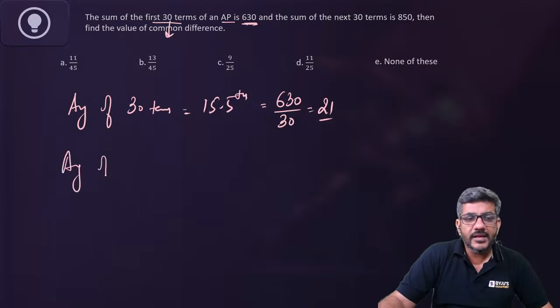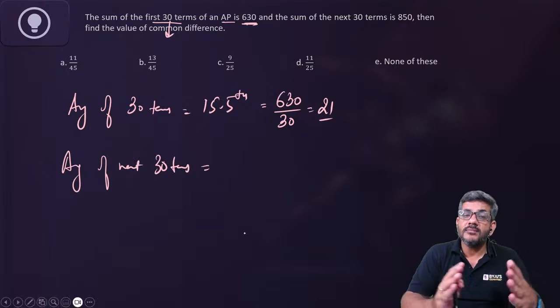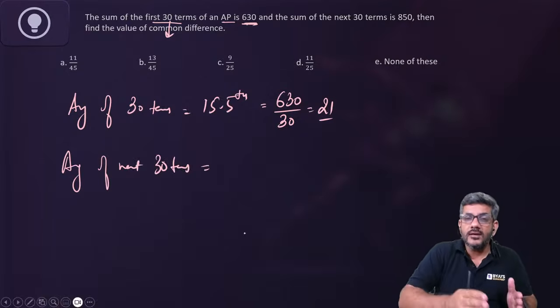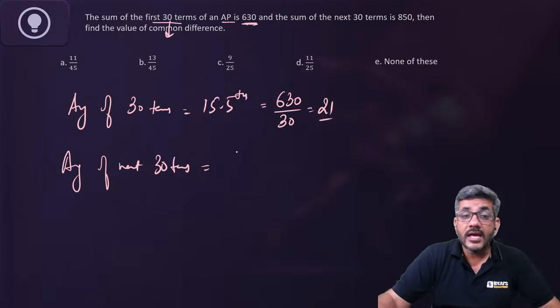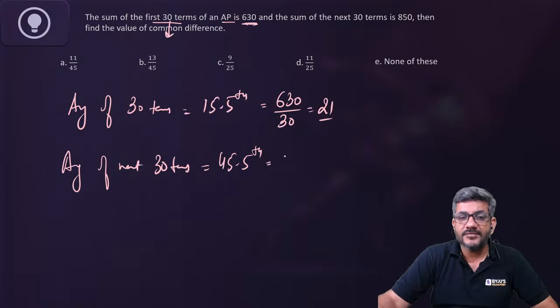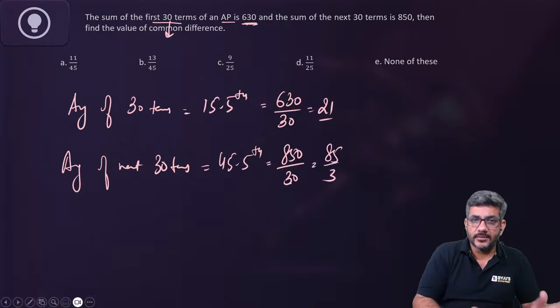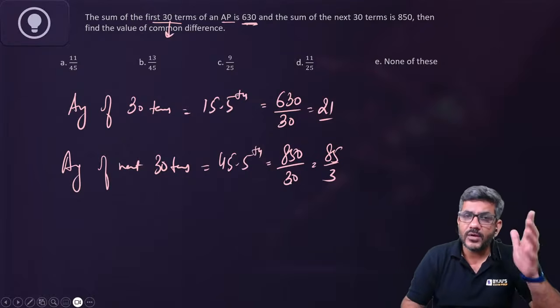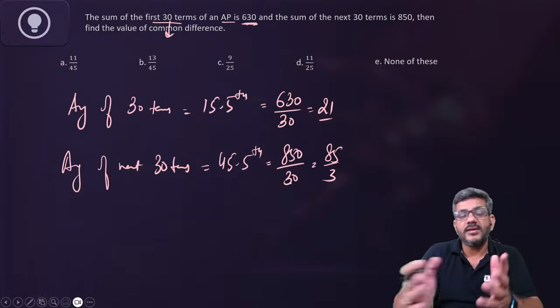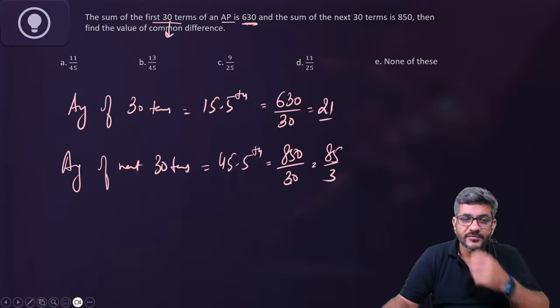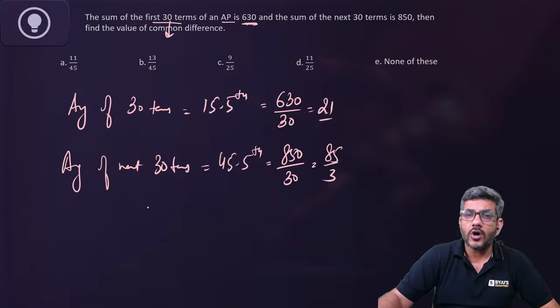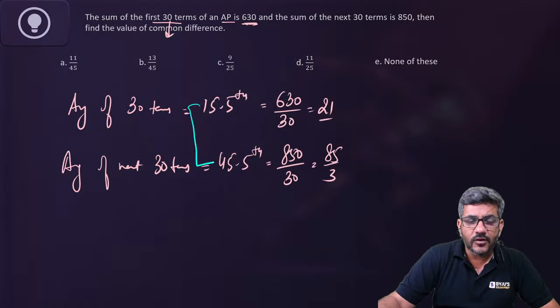Similarly, the average of next 30 terms, term number 31 to term number 60, would be the 45.5th term. Their sum is given as 850. So what is the average? 850 divided by 30, that is 85/3. So first 30 terms have an average of 21, which is the 15.5th term. Next 30 terms have an average of 85/3, which is the 45.5th term. Question आपसे क्या पूछ रहा है? What is common difference? 15.5th to 45.5th.